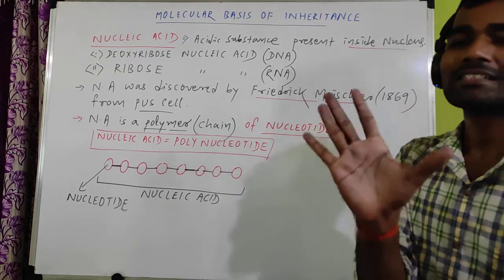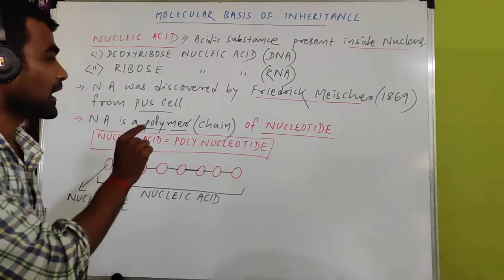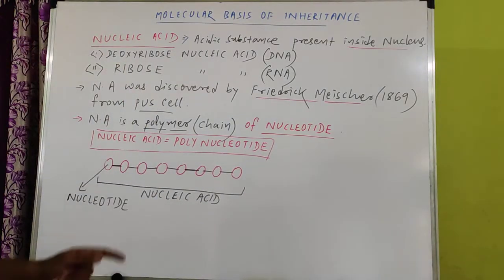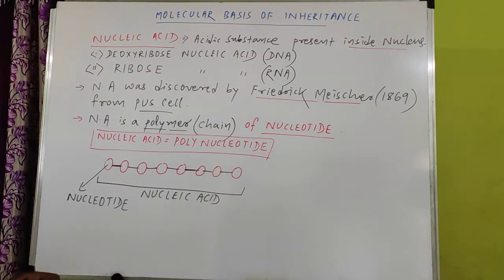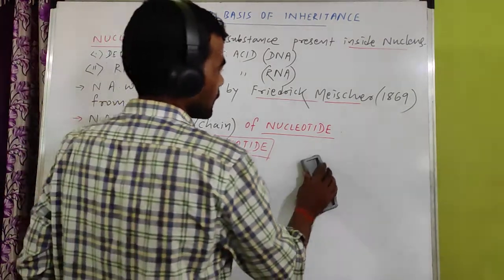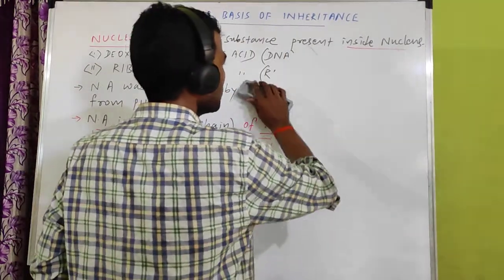That's why we can say the building blocks of nucleic acid are nothing but the nucleotides. So nucleotides are the building blocks of nucleic acid. I can write one thing here. These points are clear to all of you.